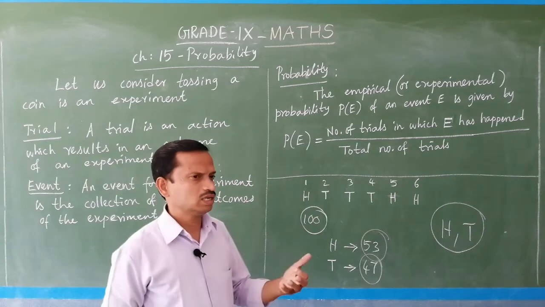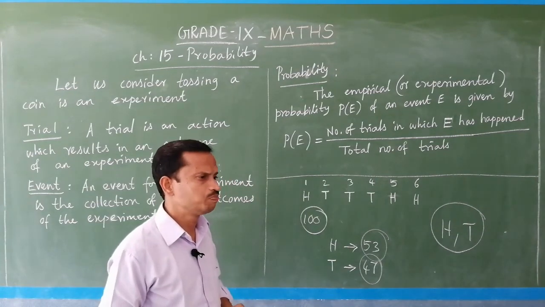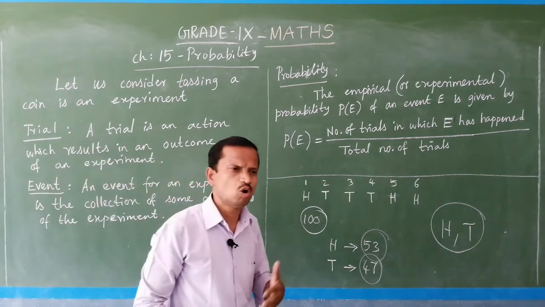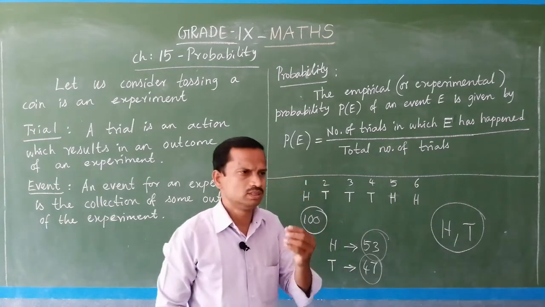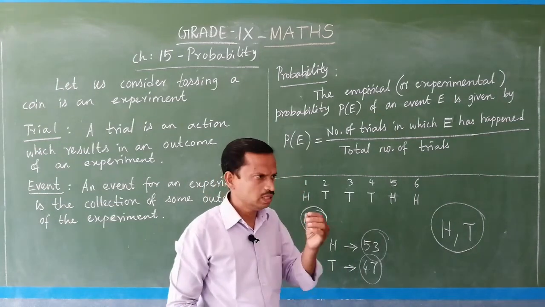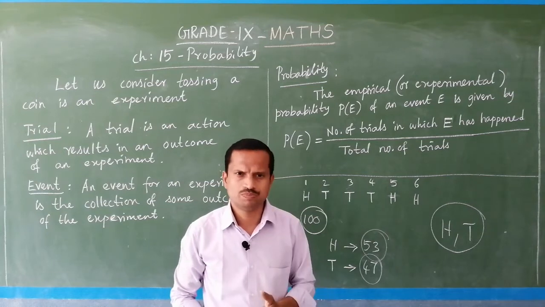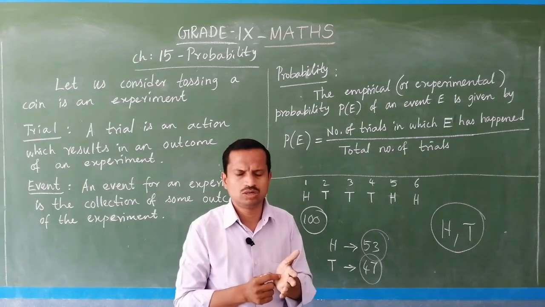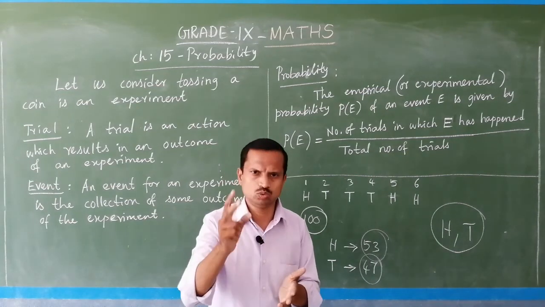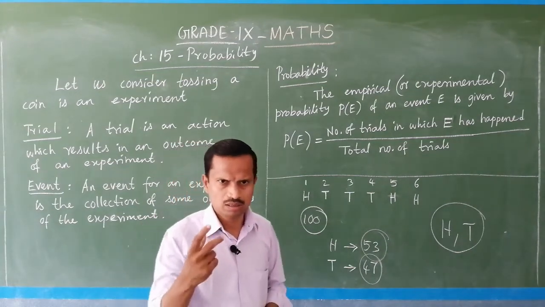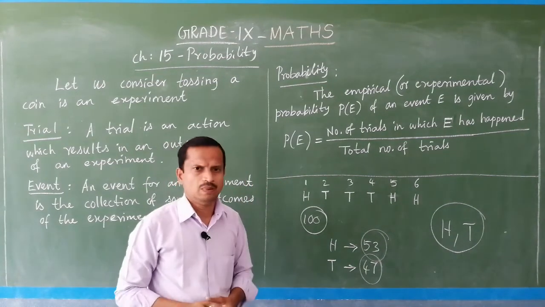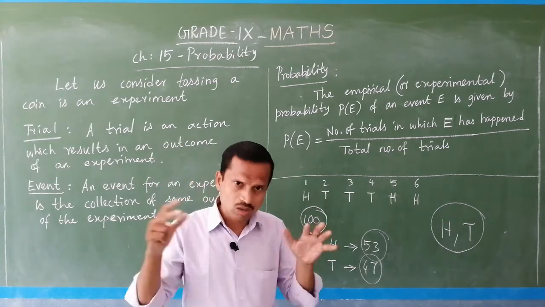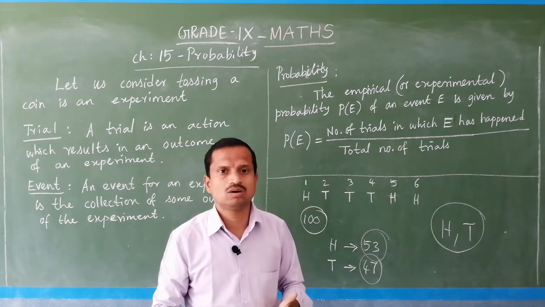Some collection of outcomes means, for example, you know, a die. Throwing a die. How many faces are there? It is nothing but a cube with 6 faces. In each face a number from 1 to 6 will be there, or dots will also be there. If 1 dot, you consider it as 1, if 2 dots, consider it as 2. Throwing a die, the possible outcomes are the outcomes you may get. Those are called possible outcomes.